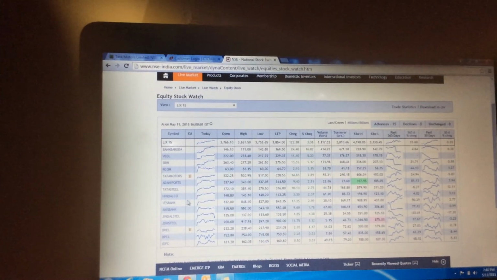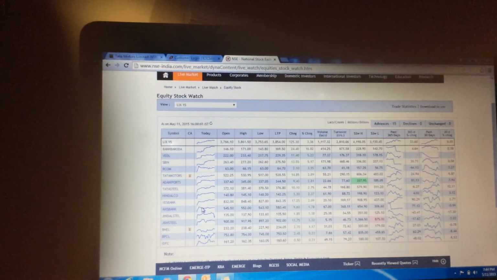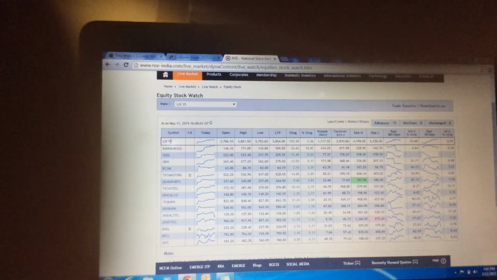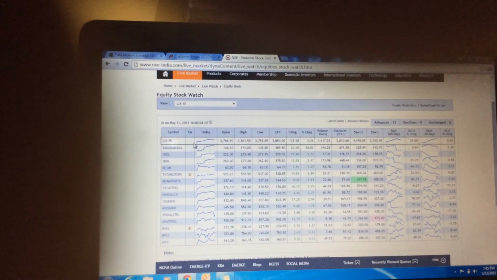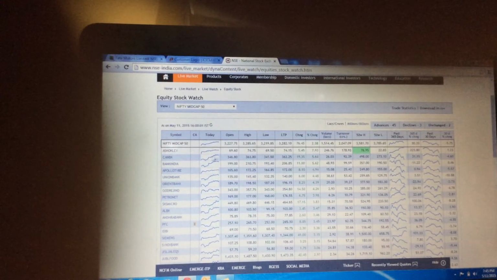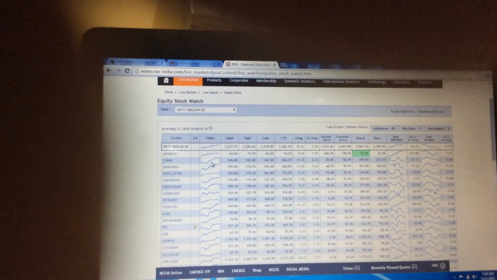Better to see the stock which is showing 45 degree. This stock is not showing that, it's always stable for some period of time. You can see the stock. If you are interested in options in LIX 15, you might have booked the profit also. And Nifty Midcap also you can check here which stock is showing. You see Canara Bank is also showing nearly, but in the initial time it may not show you 45 degree, but later, if you had entered after 12 or 2 o'clock, you might have gained a profit.